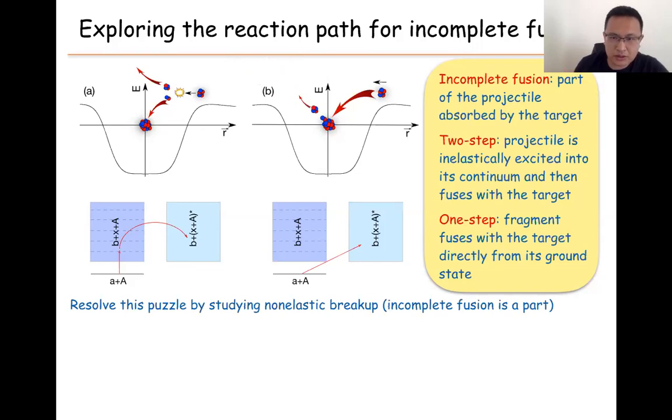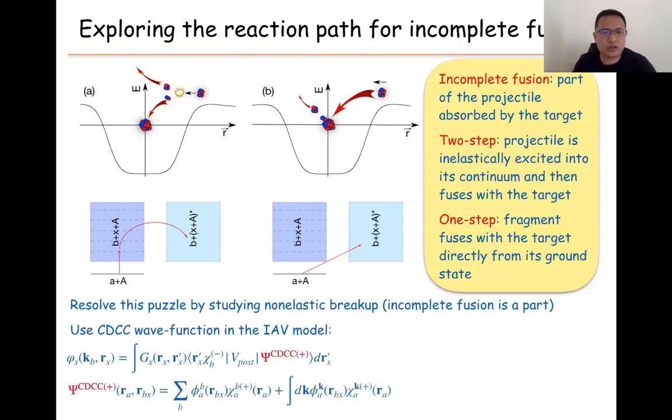And also we know the incomplete fusion is only part of the non-elastic breakup. Then we can study the problem of non-elastic breakup, then solve the problem of the incomplete fusion. So if the non-elastic breakup is a one-step or two-step process, we can see the main contribution of the non-elastic breakup is a one-step or two-step process.